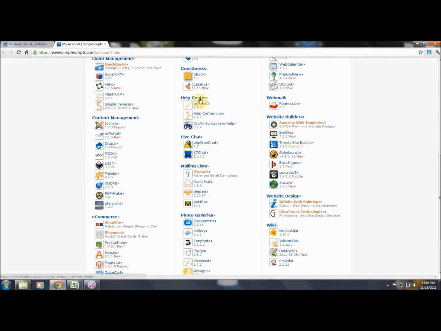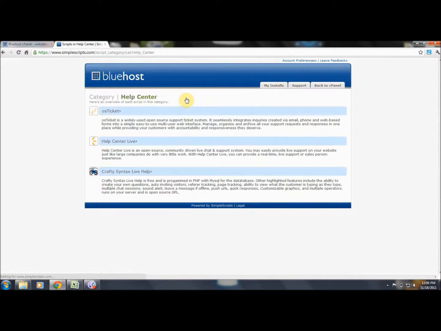Basically, folks, let us go in here and explain this function to you. Ticket support system. This is mainly used by maybe web developers, web designers, or maybe it's used by people who do search marketing campaigns for other people.